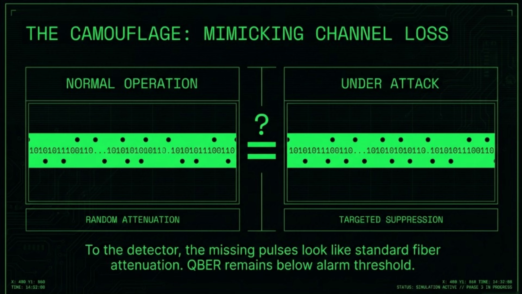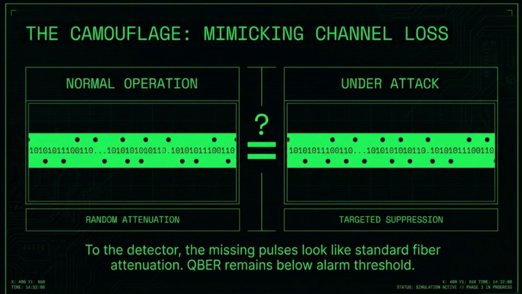In any secure network, GRC, Governance, Risk, and Compliance, monitors are looking for anomalies. Specifically, they watch the quantum bit error rate, or QBER. If an attacker blocks a signal, the error rate usually spikes, triggering a security alarm. But Eve is more subtle. She doesn't block, she suppresses. Look at the comparison on your screen.